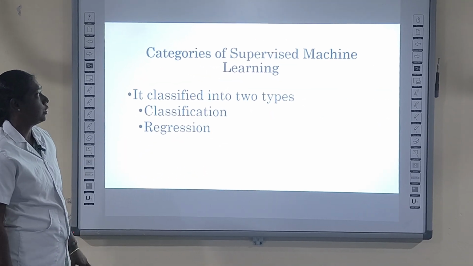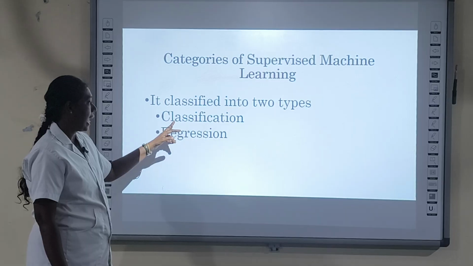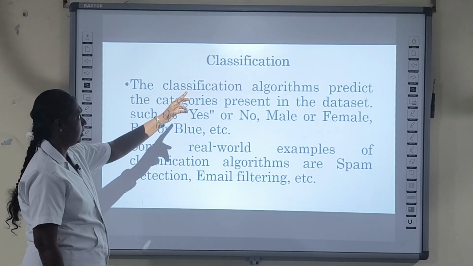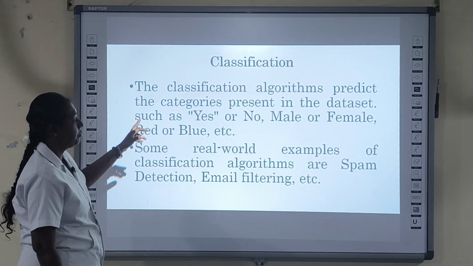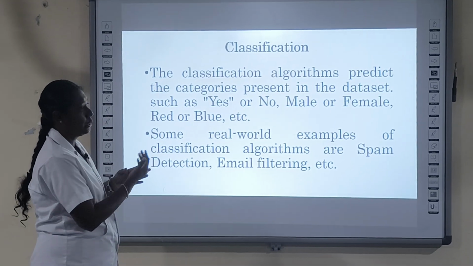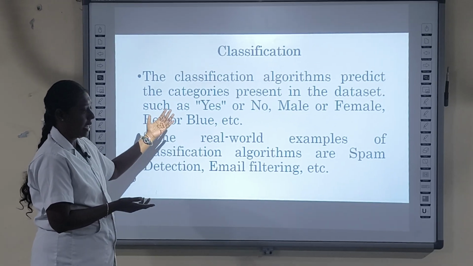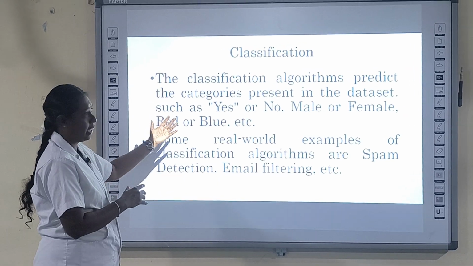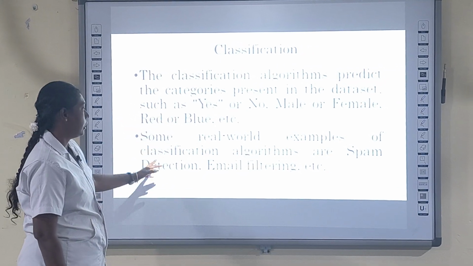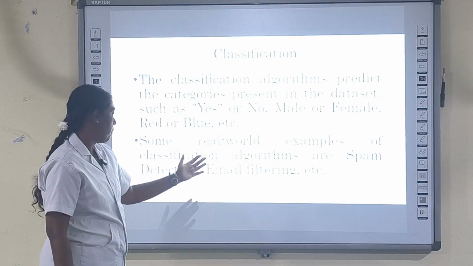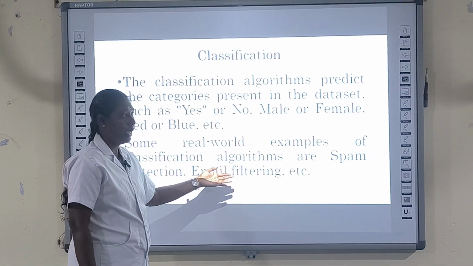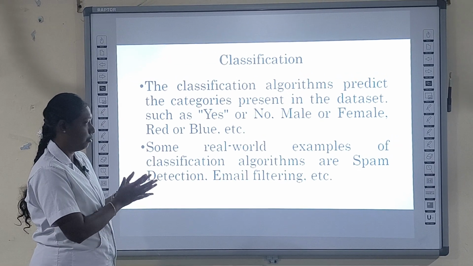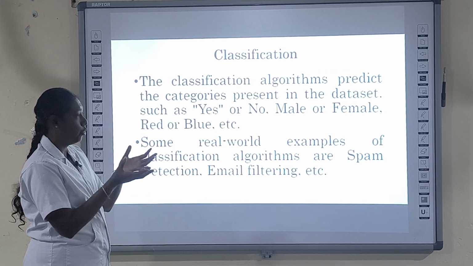Supervised algorithms are of two types: classification algorithms and regression algorithms. First we look at classification. Classification means we predict the categories present in the data set. That means we classify the input data as yes or no types, male or female, or colors such as red or blue. This is classification. A real world example of a classification algorithm is spam detection or spam filtering. In our mail we check whether spam has occurred or not. We collect the spam mails into the spam folder.